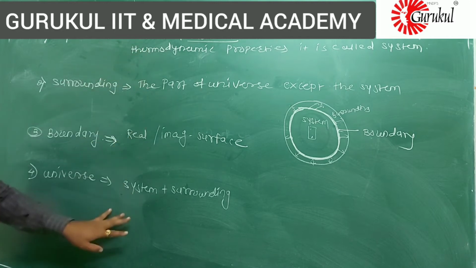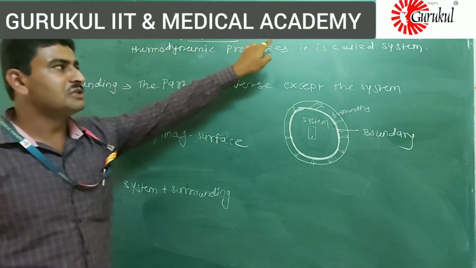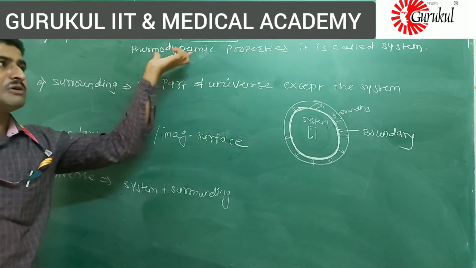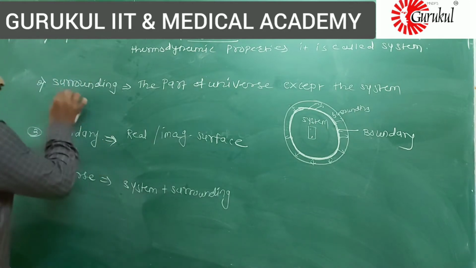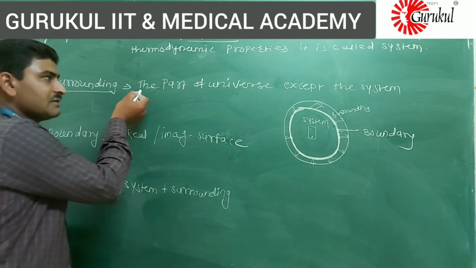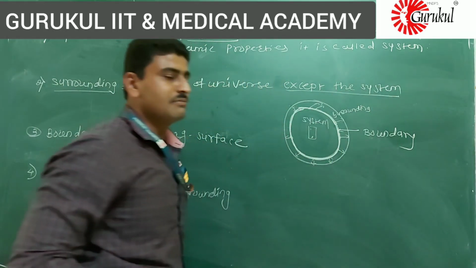So there are these four terms. First, the system: the part of the universe which is chosen for the study of thermodynamic properties. Second, the surrounding: the part of the universe except the system.